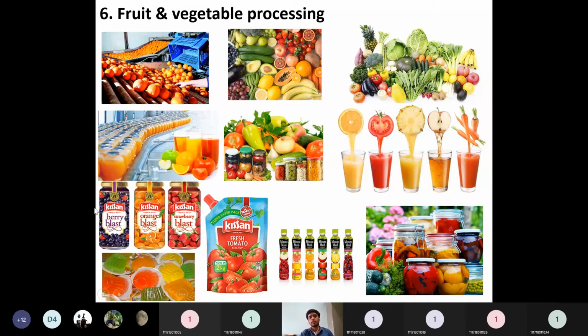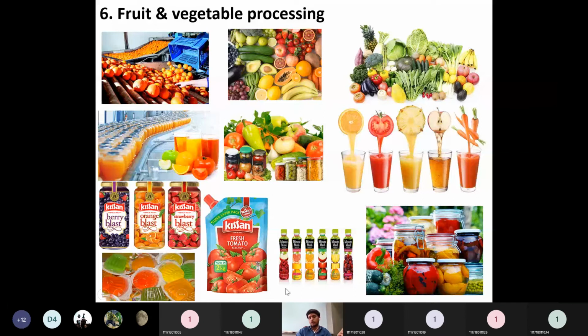So why all these ketchups? Because they are converting into this in order to increase the shelf life, in order to grab the attention of the consumer. They are adding some additives and increasing shelf life. Tomato, if you consider it as such, we can store maximum 3-4 days even under refrigerated conditions. After that, it will start to ripen. So after it is ripened, what is the use in storing it? When you convert it into ketchup, its shelf life will be increased to more than 6 months. So that's the advantage in the consumer food processing industry.